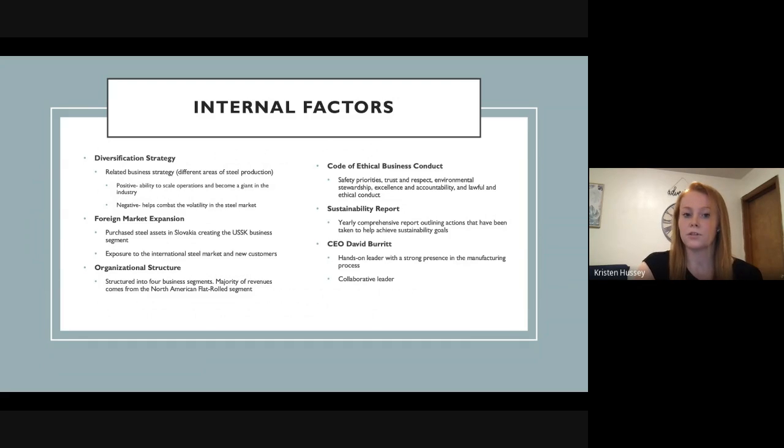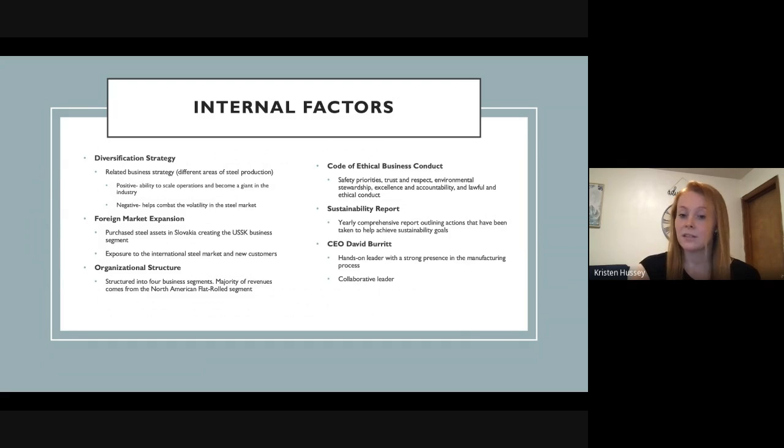Their organizational structure, they are structured into four business segments, and the majority of their revenues do come from the North American flat rolled steel segment. US Steel has a code of ethical business conduct focused primarily around their steel principles: safety, trust and respect, environmental stewardship, excellence, accountability, lawful and ethical conduct. They also produce a yearly sustainability report, which is a comprehensive report outlining actions that have been taken to help achieve sustainability goals and initiatives and what they plan to do in the future.